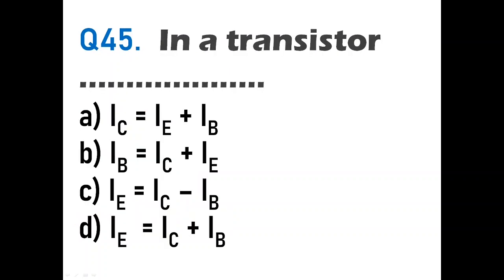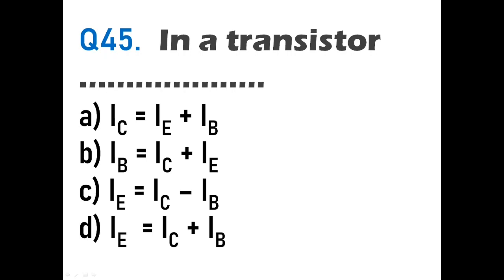Question number 45. In a transistor, which of these options are correct? In the first option they say collector current is equal to emitter current plus base current. In the second option they say base current is equal to collector current plus emitter current. In the third option it says emitter current is equal to collector current minus base current. And in the fourth option it says emitter current is equal to collector current plus base current. Okay.